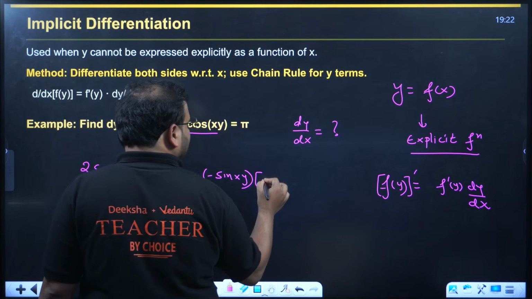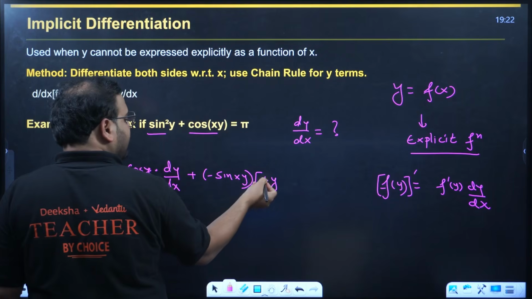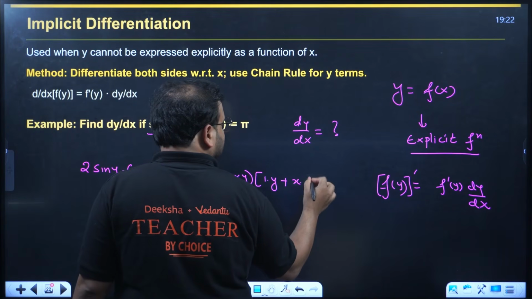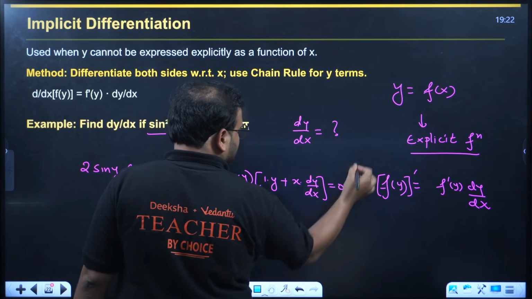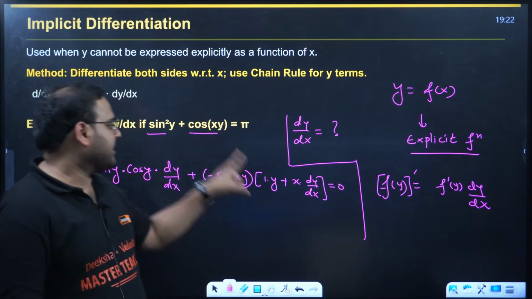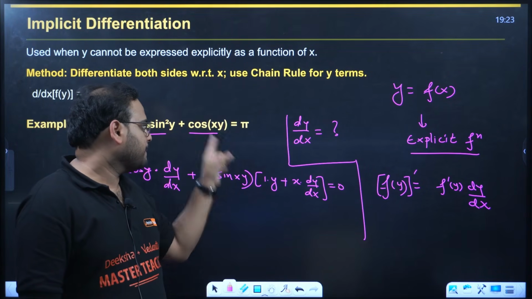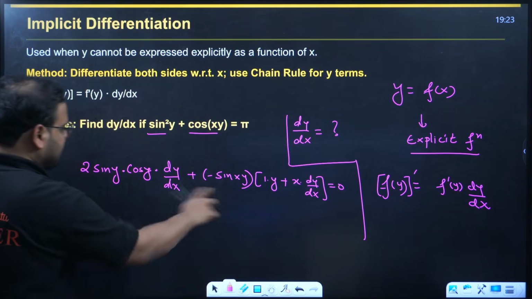So for x you will have 1 times y, because if you differentiate x you will get 1, y as it is, plus x as it is, differentiate this, you will have dy by dx, and this is 0. How come, sir? Differentiate x, you have 1, y as it is, plus I am applying product rule over here. Differentiate x as it is, differentiate y, dy by dx. Expand now.